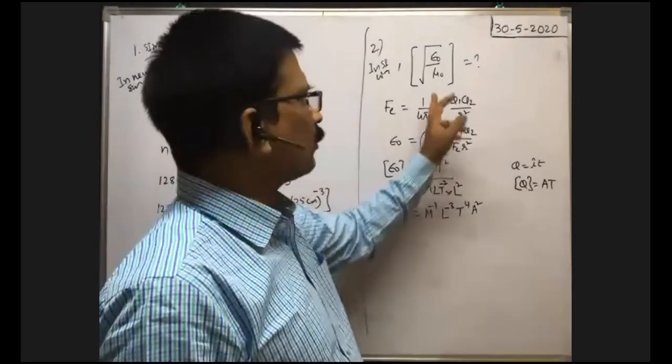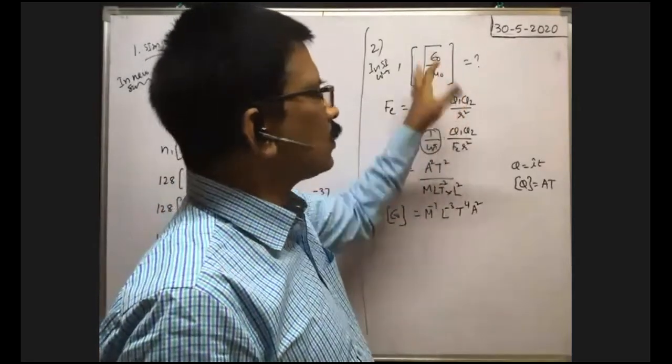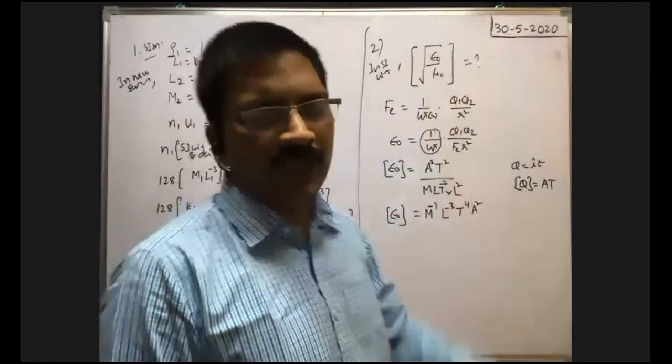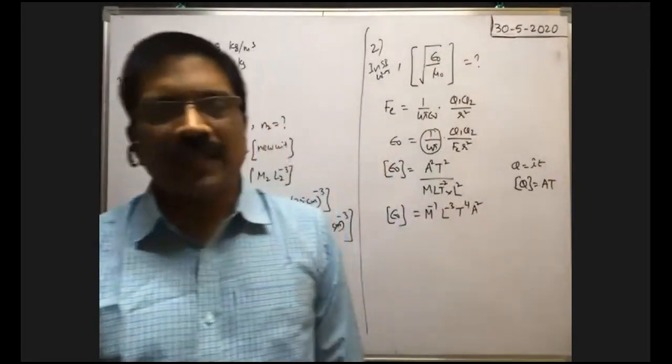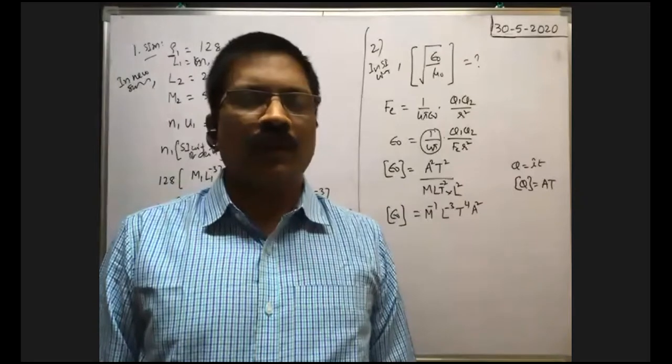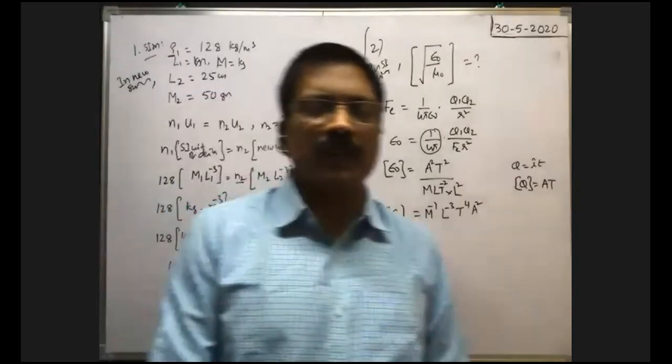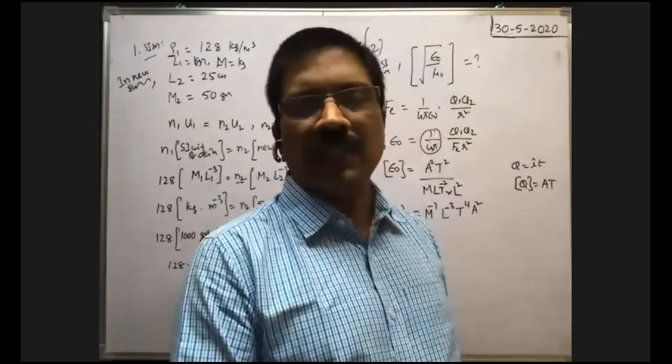Right. Here epsilon naught. Now we have to write the dimension formula of mu naught. If you know these two, then we can write the dimension formula of root of epsilon naught by mu naught. To write the dimension formula of mu naught, what is the equation involving mu naught?